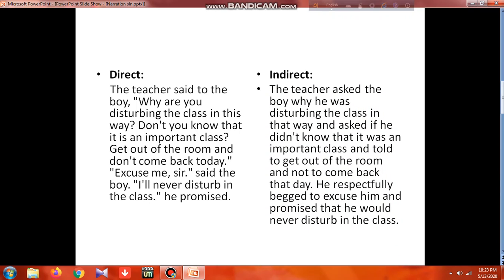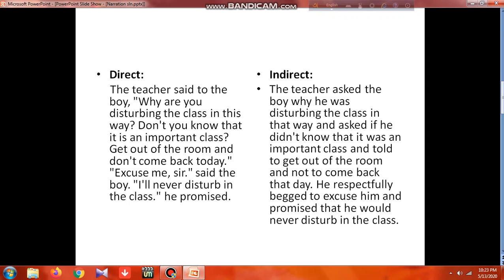So here comes the solution. If you want to change it to indirect speech, this is the solution. Let's read. First, the teacher said to the boy, "Why are you disturbing in this way?" So for this much, we take: the teacher asked the boy why he was disturbing the class in that way. You notice "in this way" will be changed to "in that way."